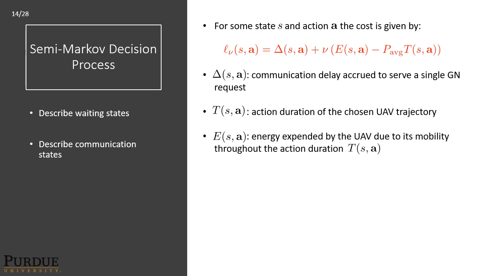For some state S and an action A, the cost is given by the following expression in red, delta SA plus nu E SA minus P average T SA, where delta SA is the communication delay accrued to serve a single ground node request. T SA is the duration of this action of the chosen UAV trajectory, and E SA is the energy expended throughout this duration.